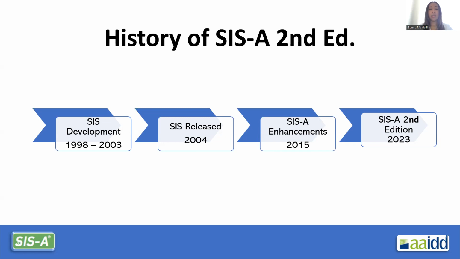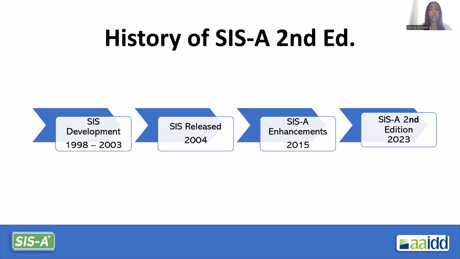SIS was developed by AAIDD over a 5-year period from 1998 to 2003 in response to changes in how society views and relates to people with disabilities. We'll talk about some of those trends and changes in just a moment. SIS was released in 2004. And in 2015, enhancements were made. So SIS, the Supports Intensity Scale, became SIS-A, the Supports Intensity Scale adult version.